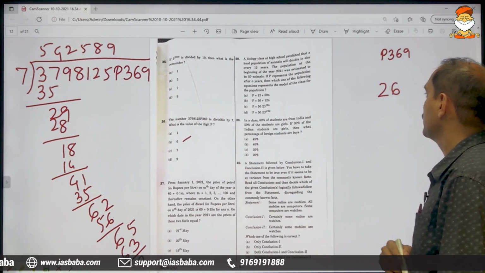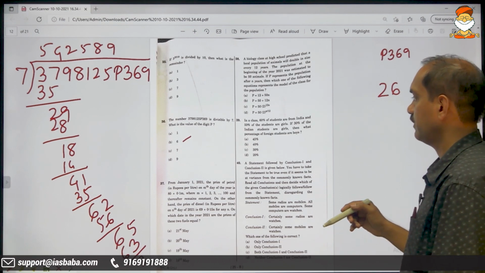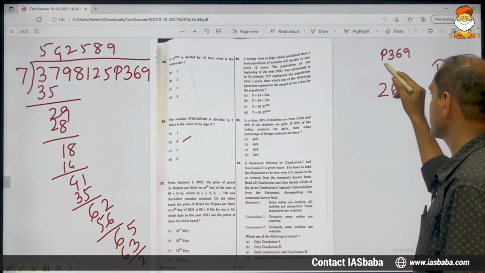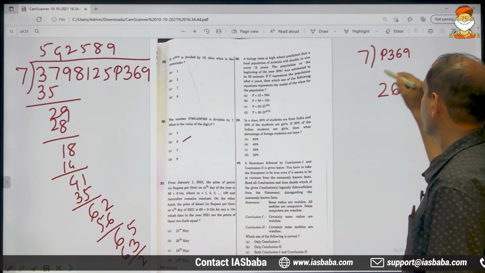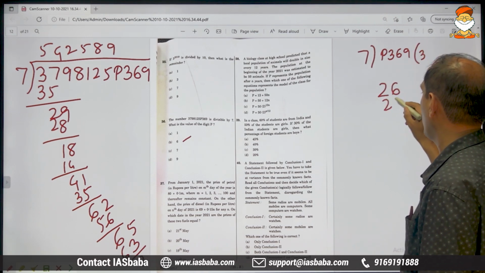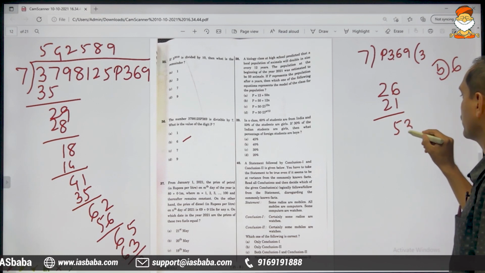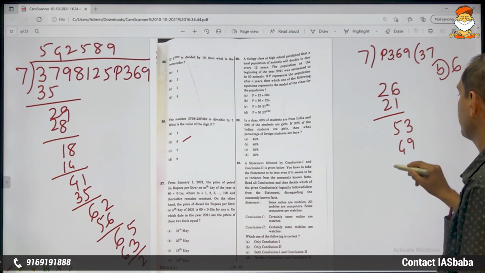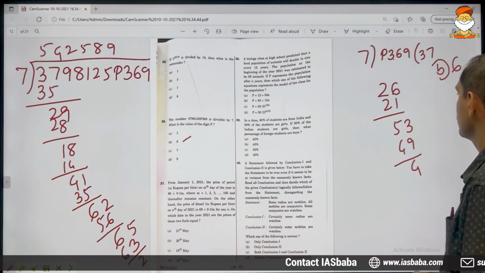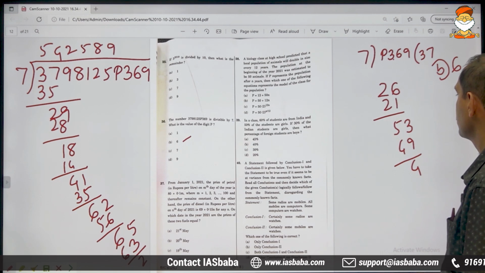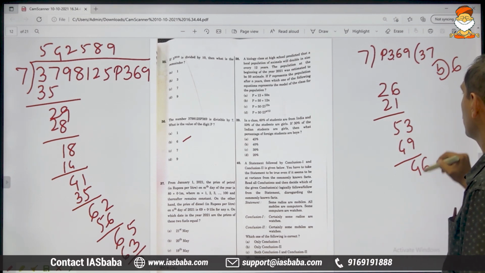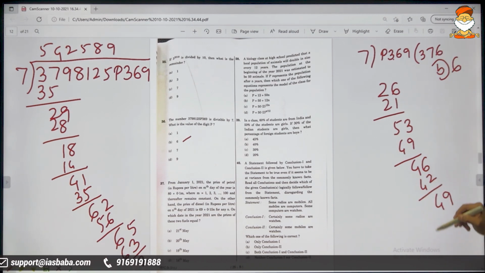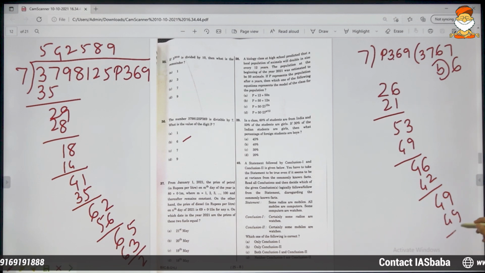you will be taking 6 down. If you go by the second option, in place of P, if you write 6, what happens? 6 you will take down. So 7 3s are 21, 5. Now you are taking 3 down. 7 7s are 49, 4. Now you are taking 6 down. 7 6s are 42, 4, 9 down. 7 7s are 49, clear.